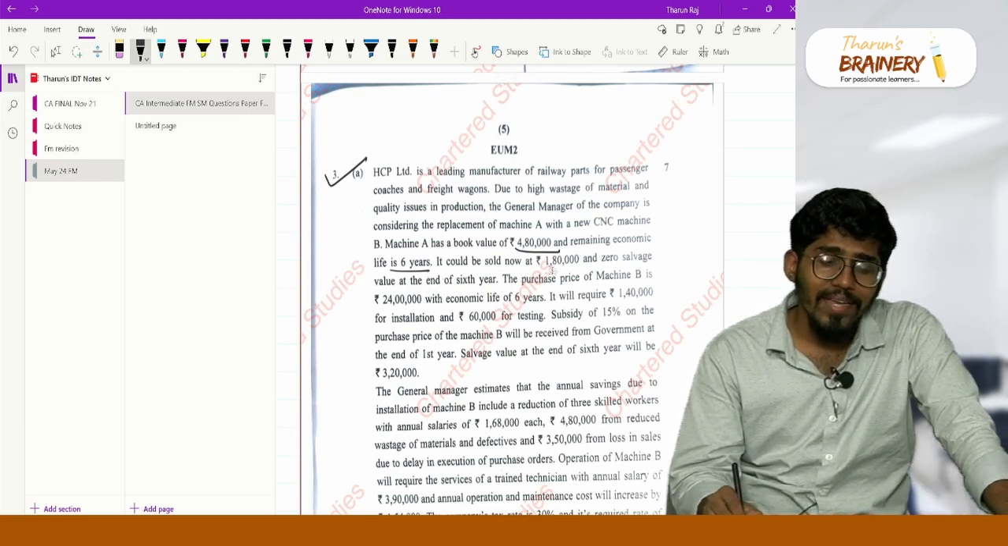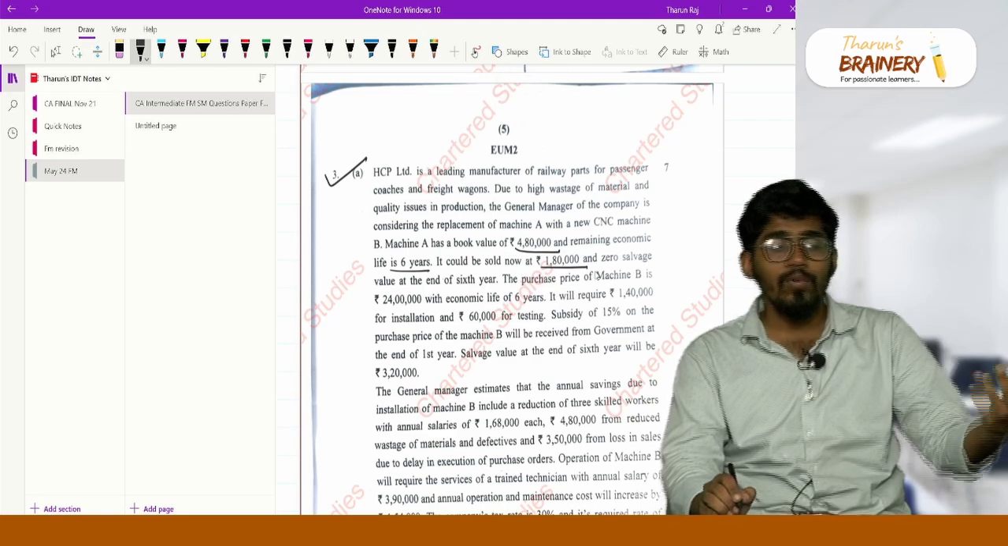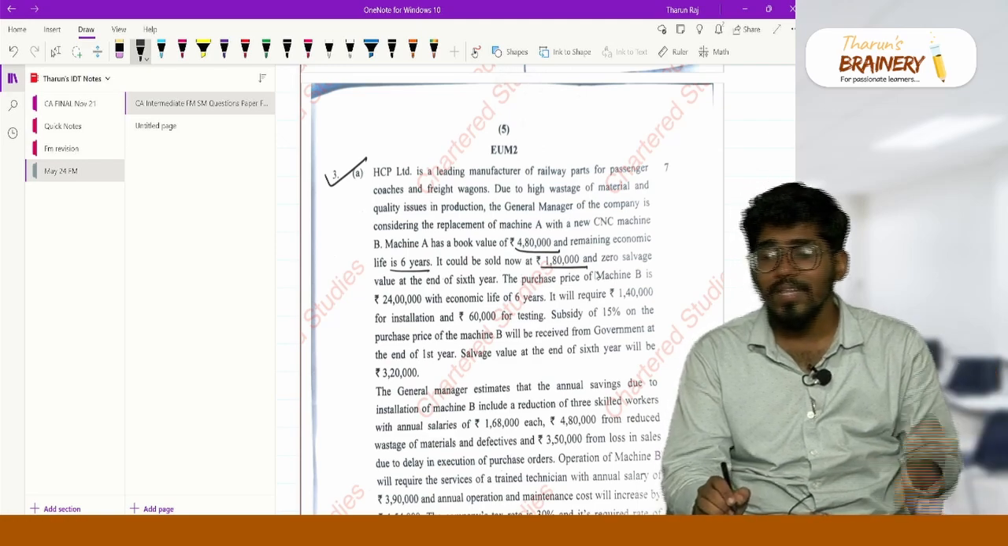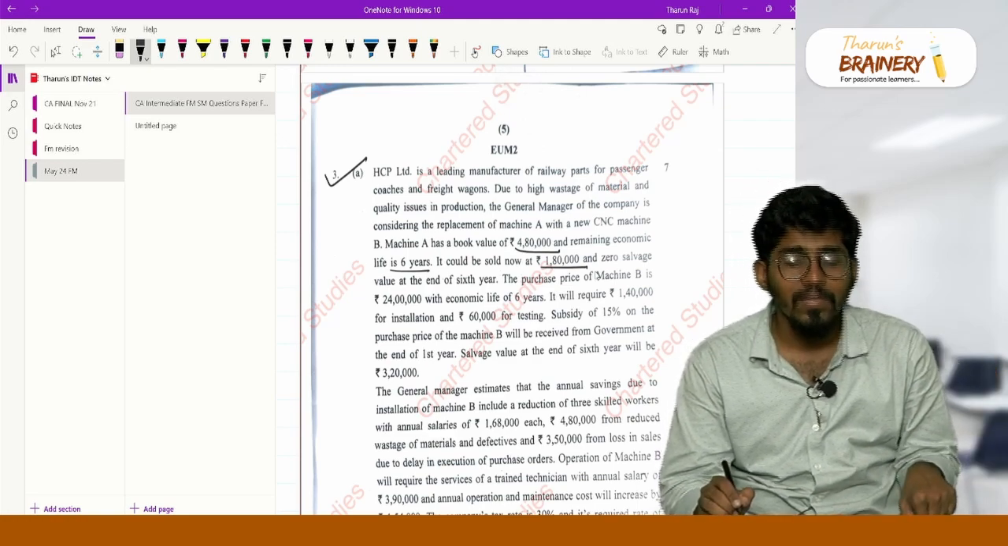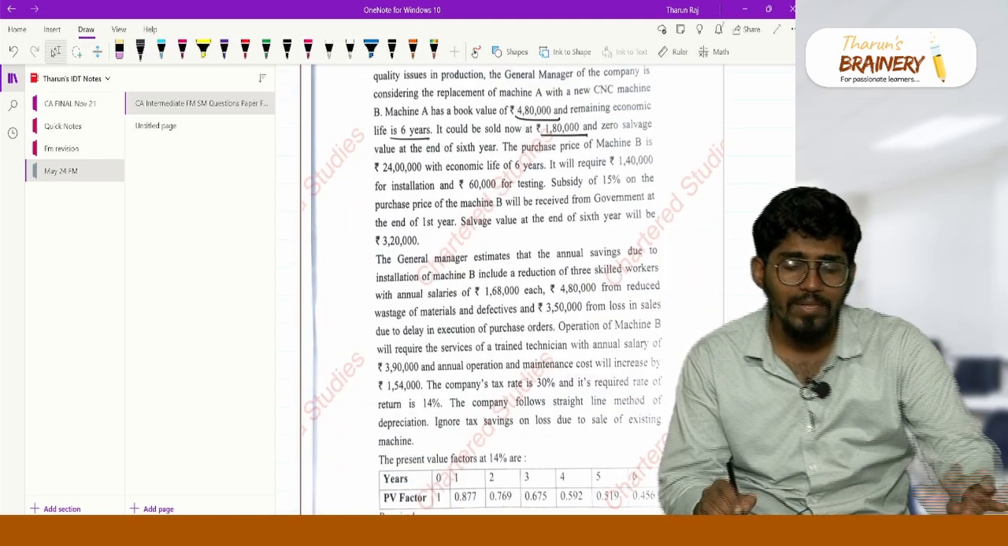Now this 4,80,000 book value can be sold at 1,80,000. So there is a capital loss of 3 lakh rupees. If there is a capital loss of 3 lakh rupees, you will get a tax benefit.